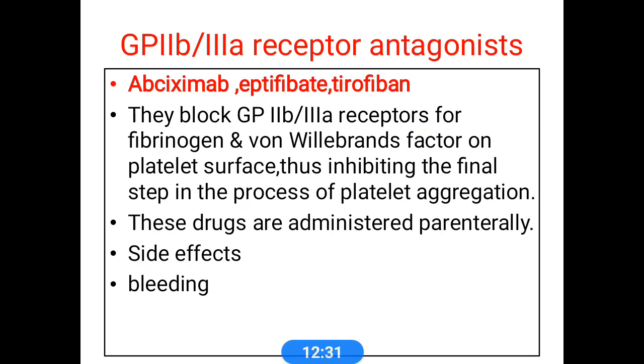The GP2B3A receptor antagonists are abciximab, eptifibatide, tirofiban. Their main role is blocking the GP receptors for fibrinogen and von Willebrand factor on the platelet surface, inhibiting the final step in platelet aggregation. These drugs are usually administered parenterally. Side effects are bleeding.